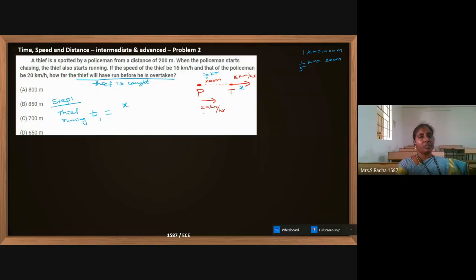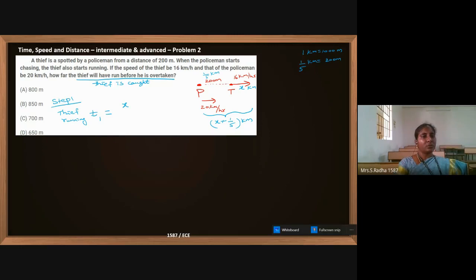But the policeman has to run a distance. If I am assuming this as x kilometer, the policeman should run x plus 1 by 5 kilometer to catch the thief, because in the beginning itself the thief is ahead. 200 meter ahead, so that is 1 by 5 kilometer. If the thief is running x kilometer, the policeman has to run x plus 1 by 5 kilometer in the same time so that the thief can be caught.